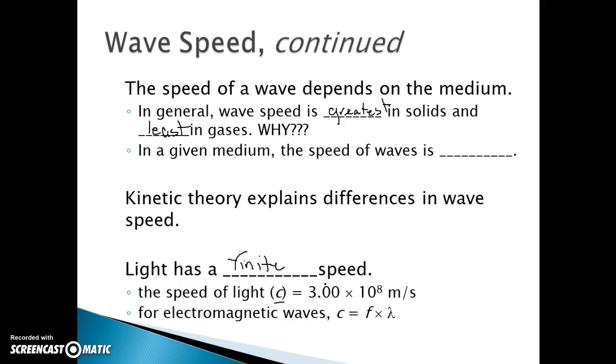For electromagnetic waves, if we were to figure out what the speed would be, we would set it equal to c, and we would say that the frequency times the wavelength is equal to c, and that's how they figured out the speed of light. Because visible light, what we see, is actually an electromagnetic wave. So if we wanted to find the speed of light, we just take the frequency times the wavelength, and there you go, 3.00 times 10 to the 8th, right?